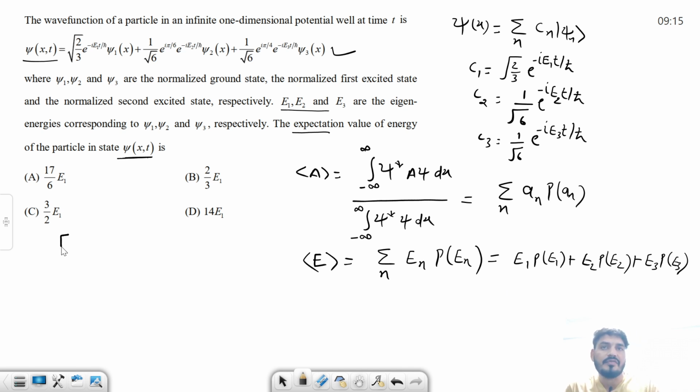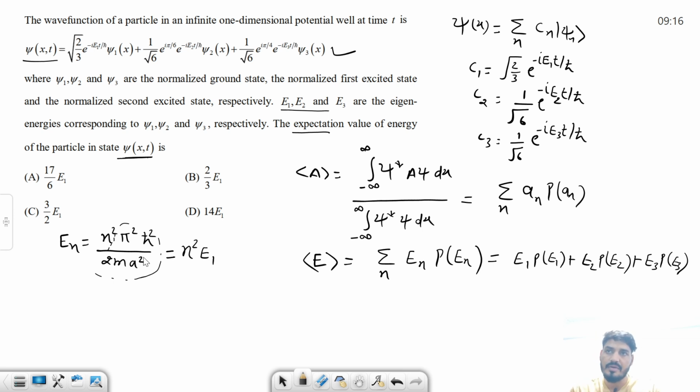For a 1D box we know En is n square pi square h cut square over 2ma square, and I can also write it as n square E1, because this part is nothing but the E1 part, the ground state energy. So E1, E2, E3 we already know.